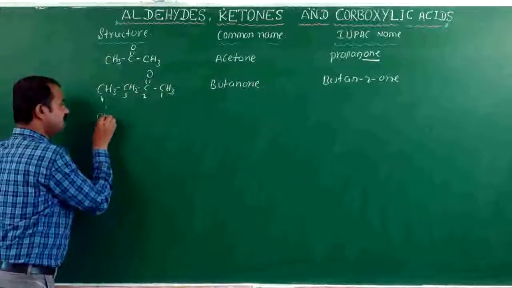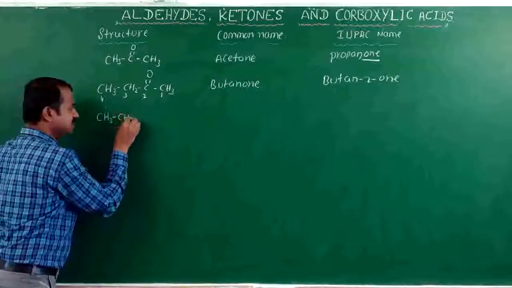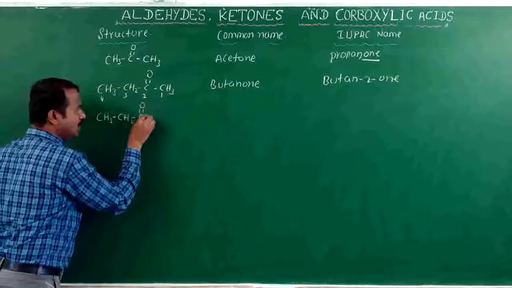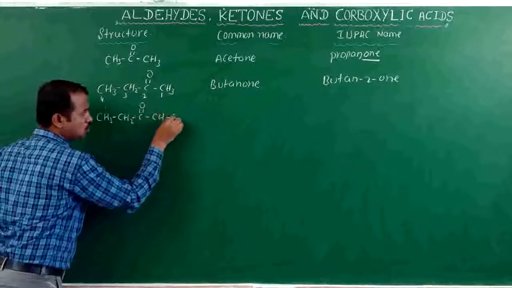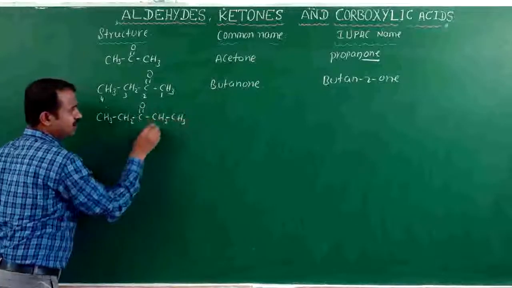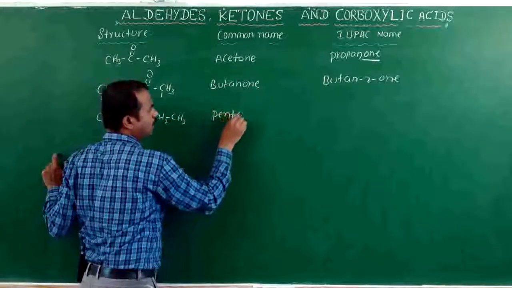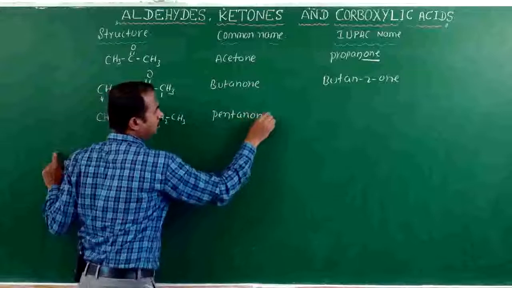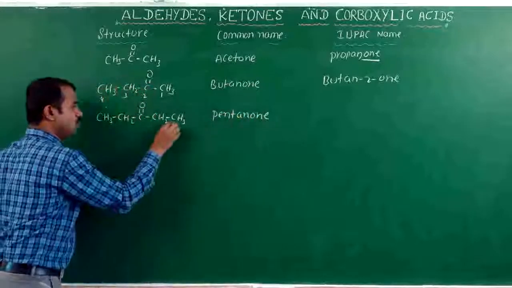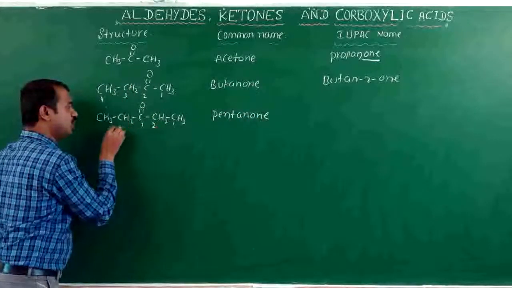Okay, next one: CH3, CH2, C double bond O, CH2, CH3. Here it is pentanone. IUPAC name: 1, 2, 3, 4, 5.